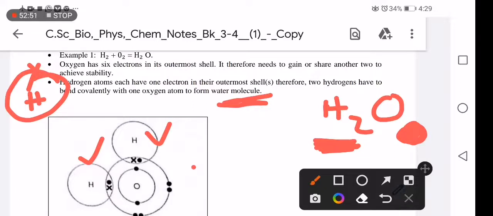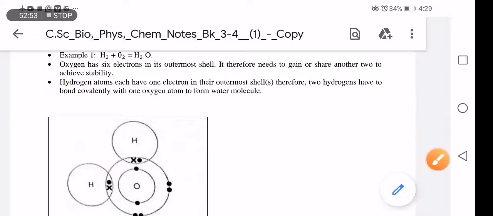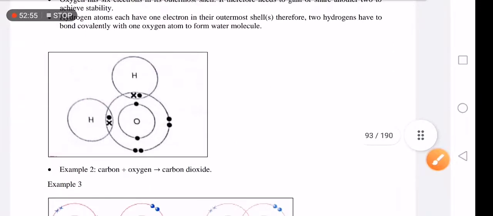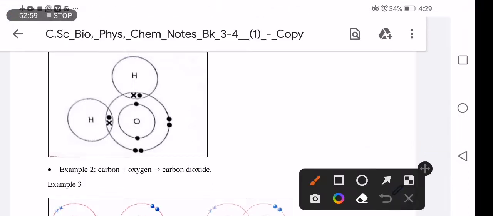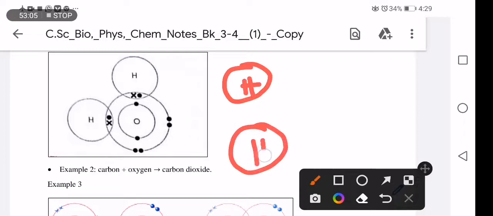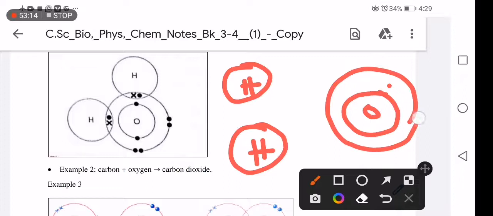I'm going to draw this one so that you get it, because here it was just started, but I'm going to interpret it. We have 2 atoms of hydrogen here, and 1 atom of oxygen. First shell and second shell.